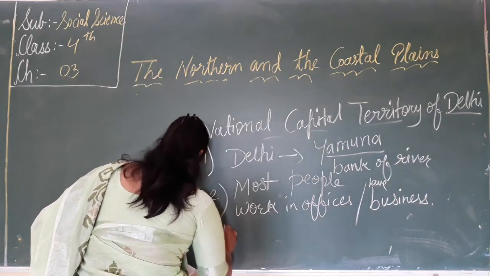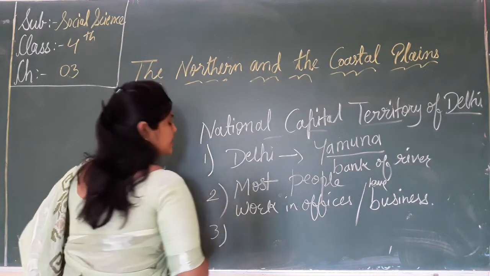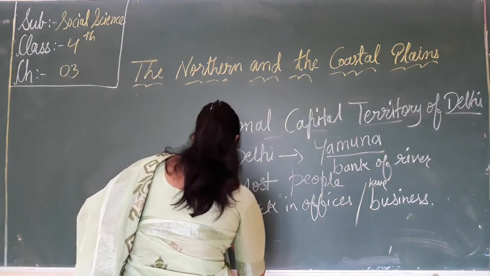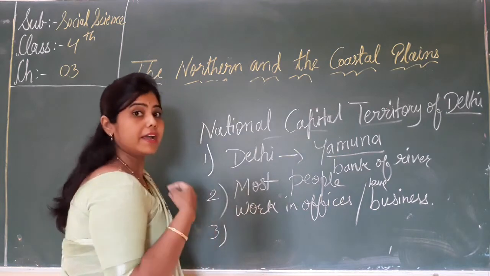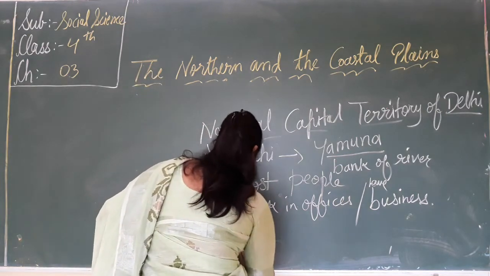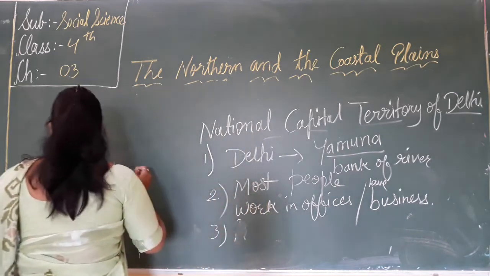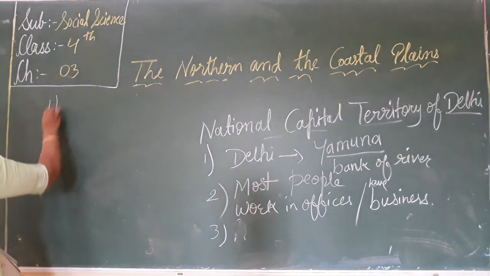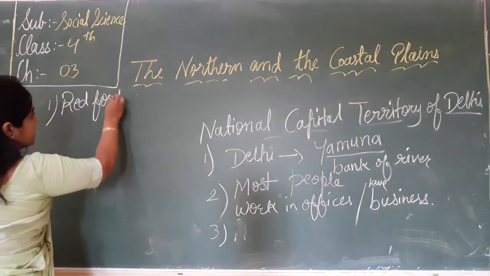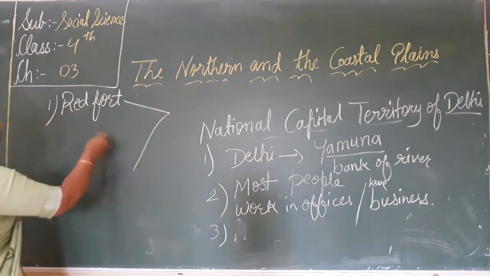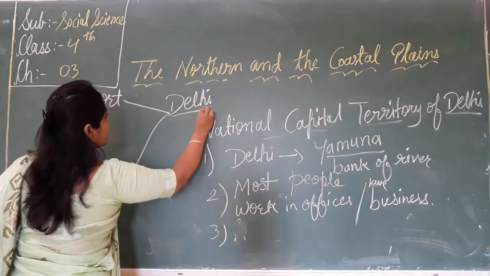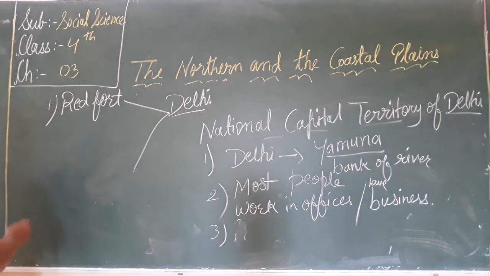Now the third thing is, there are many places visited by tourists. First is the Red Fort. Where is it? All these are in Delhi. These are tourist attraction places.